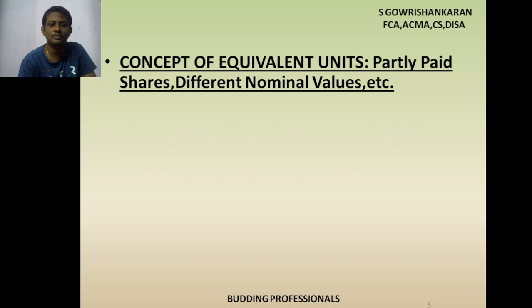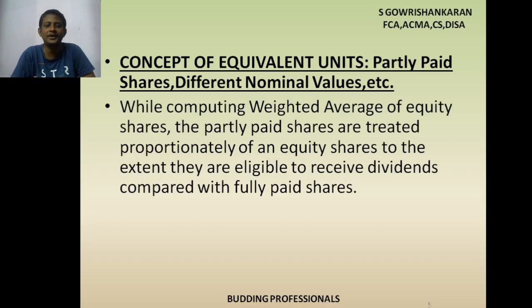While computing weighted average of equity shares, the partly paid shares are treated proportionately as equity shares to the extent they are eligible to receive dividend compared with the fully paid shares. Logically, fully paid means they are eligible for full earnings, partly paid means they are eligible for part earnings, whatever money they invested, for that only they are eligible. That is the logic they are applying here.